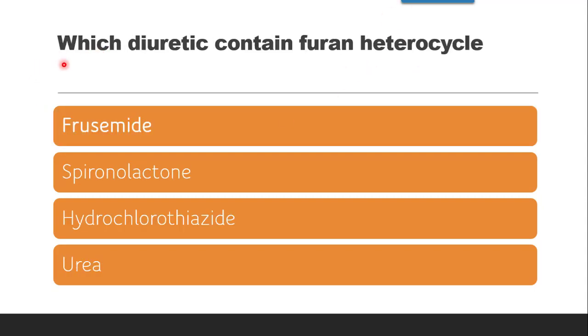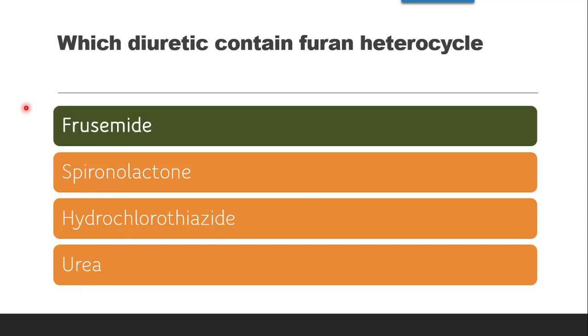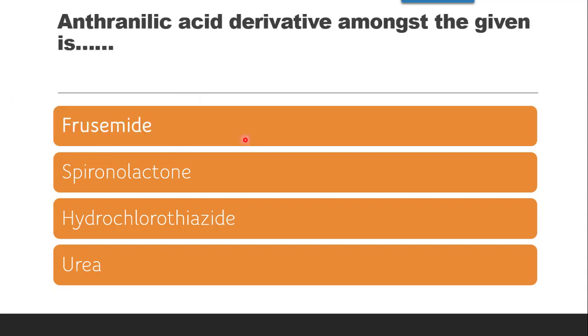Next question is, which diuretic contains a furan heterocycle? The very famous furosemide contains a furan heterocycle, as you all know. Then other options are spironolactone, hydrochlorothiazide, urea. Amongst these, the correct answer is furosemide.